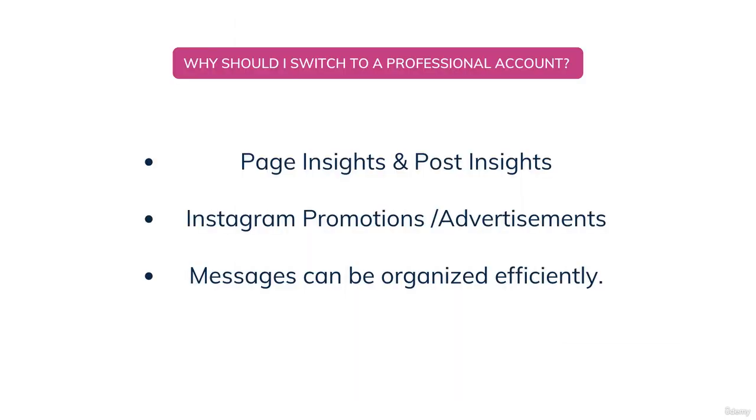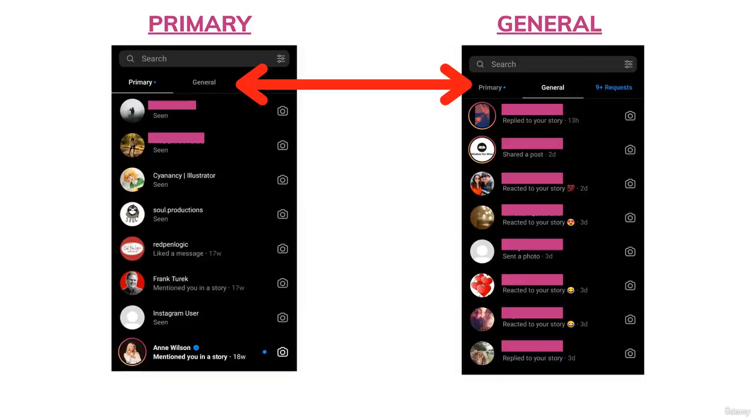Now let's take a look at the third reason why you should switch to a professional account. And the third reason is that you can organize your Instagram messages or direct messages efficiently. Don't get confused. Let me show you what I meant by messages can be organized efficiently. So as you can see on the screen, when you switch to a professional account, your messages or DMs as you call them on Instagram will be divided into two sections, and that would be primary and general sections. Now a lot of people might be replying to your Instagram stories, and they might also be messaging you randomly as your page grows bigger and bigger. So this primary and general division feature can help you a lot.